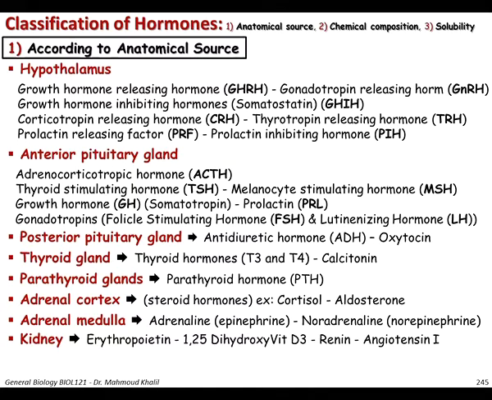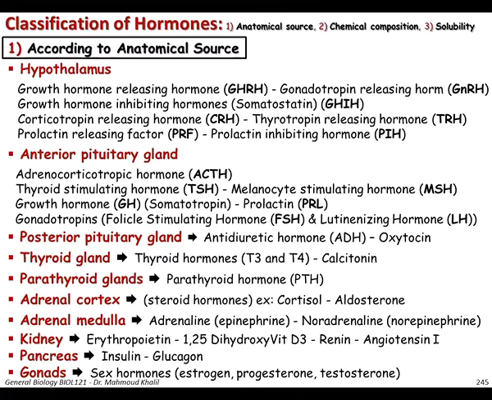The kidney secretes some major hormones, which are erythropoietin, vitamin D3 hormone, renin, and angiotensin 1. The pancreas, of course, secretes two very important and major hormones, which are antagonistic hormones, insulin and glucagon. The gonads secrete the sex hormones, including, for example, estrogen, progesterone, and testosterone. So these are the first criteria of classification, based on the anatomical source, or in other words, based on where the hormone is secreted from.